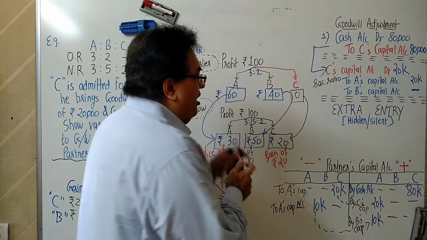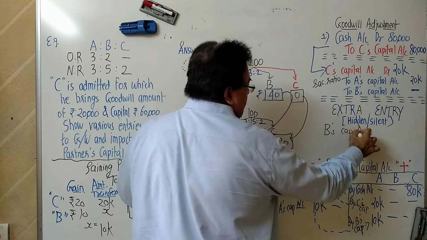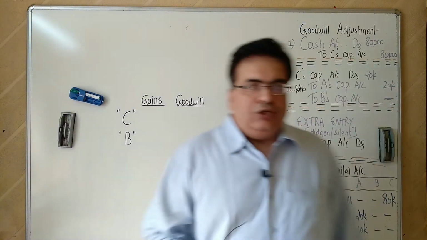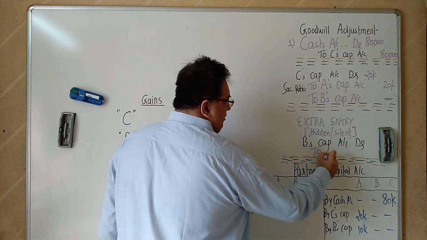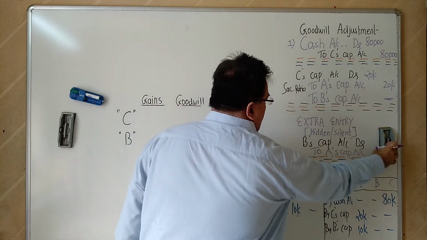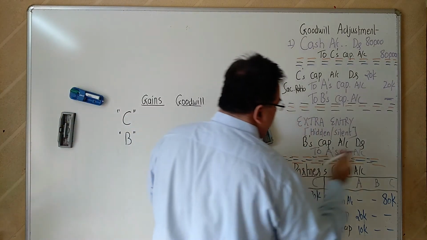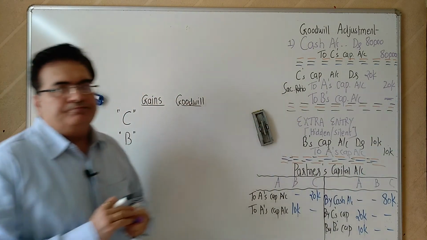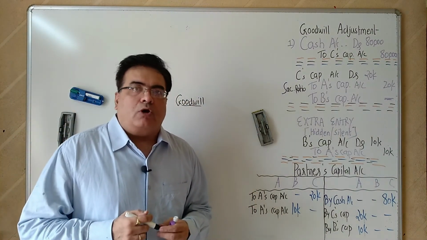So the extra entry is B's capital account debit to A's capital, 10,000 rupees. Correct? So friends, what a beautiful situation this was.